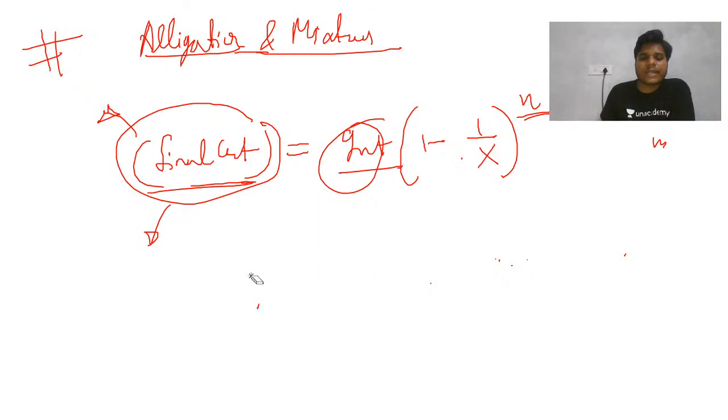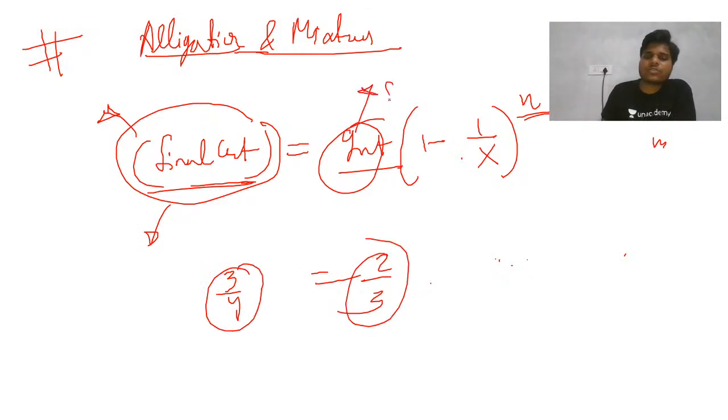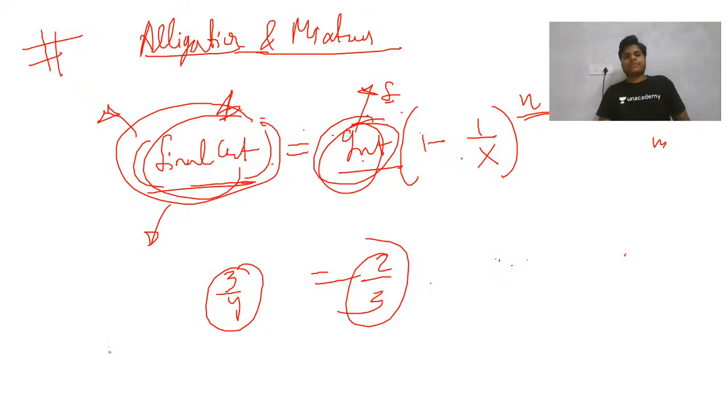Okay, so like initial milk was 2/3 and the final was 3/4. But if you're writing fraction here, you will write fraction here also; if you're writing percentage, you will write percentage. You have to just follow these two things, you have to match these two things. If percentage, whatever you are taking, take the same thing here. Fine. So this formula, after that you have to remember this thing.